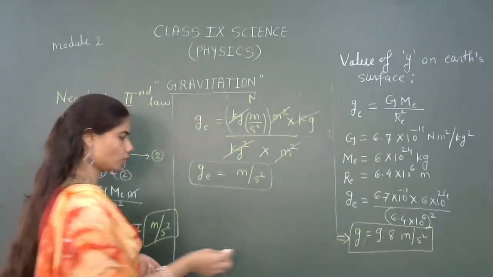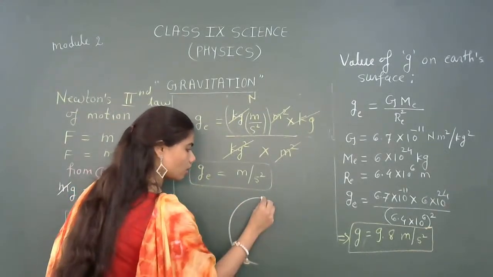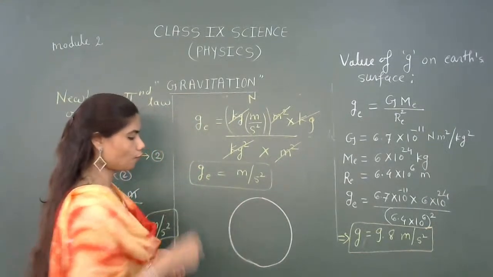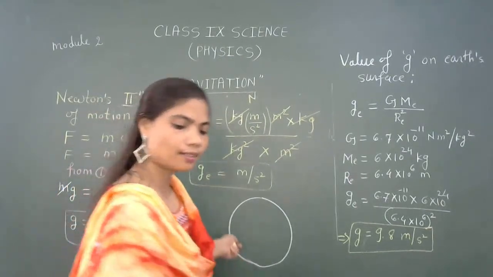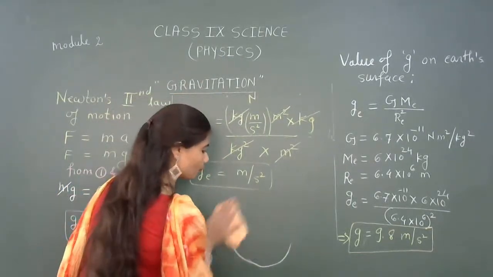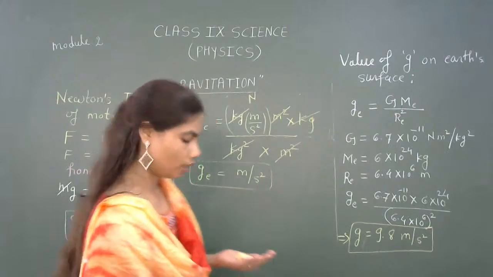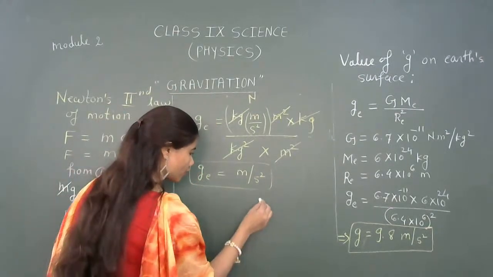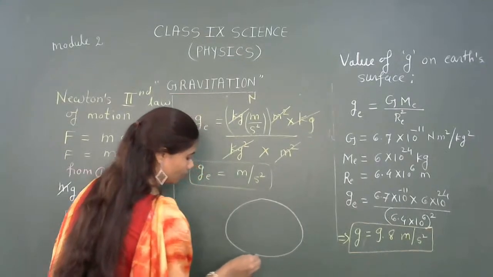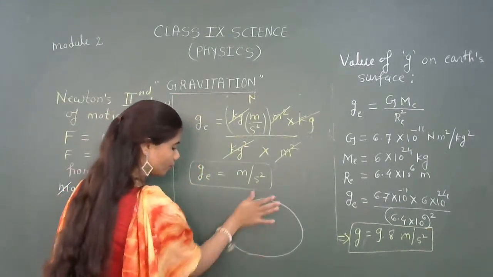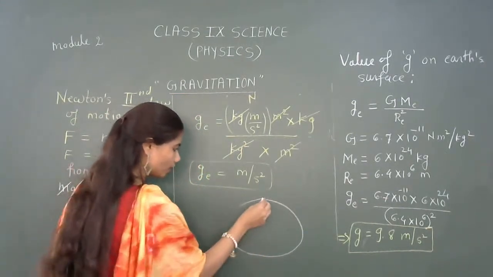Yes, it is actually not. The shape of the planet is not a perfect sphere. Rather than this, it is somehow in an elliptical shape or oval shape. Oval shape like this. Okay. It is flattened at the equator.